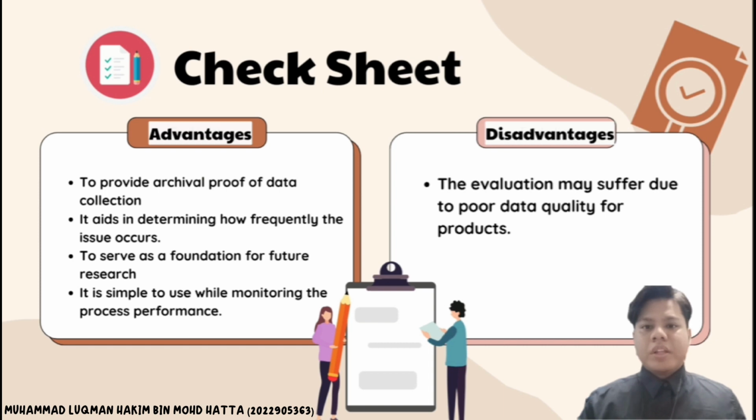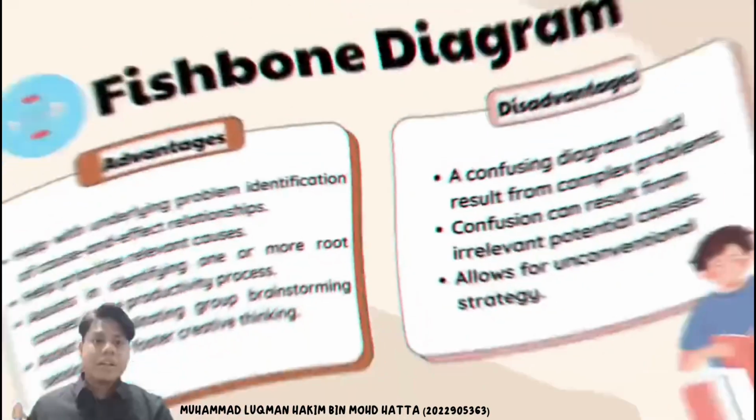Firstly, check sheet. The advantages to Primavalet are to provide archival proof of data collection. It aids in determining how frequently an issue occurs, serves as a foundation for future research, and is simple to use while monitoring process performance. While the disadvantage of the check sheet is that the evaluation may suffer due to poor data quality for products. If data is collected at previously unfamiliar or atypical locations, the data quality of the products, and thus the evaluation, can suffer.